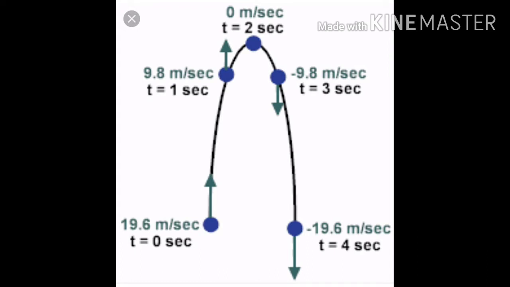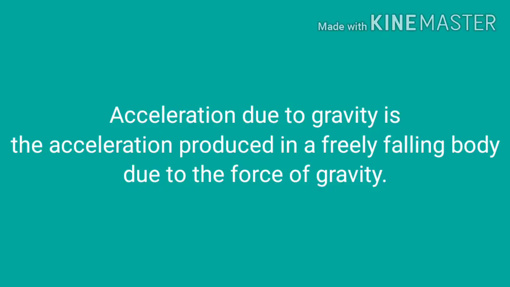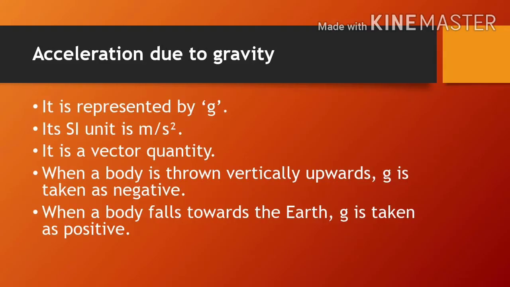In the above case, the acceleration in the body is produced due to the force of gravity, and hence the acceleration so produced is known as acceleration due to gravity. Thus, we may define acceleration due to gravity as the acceleration produced in a freely falling body due to the force of gravity.